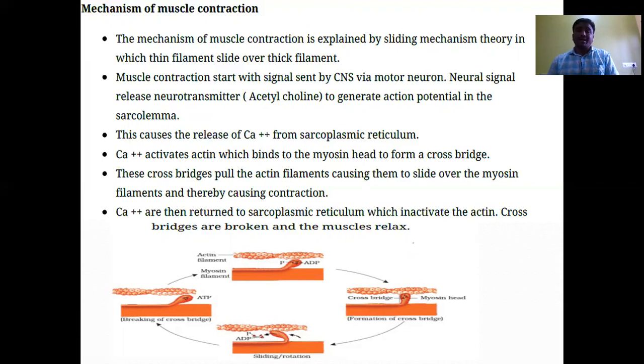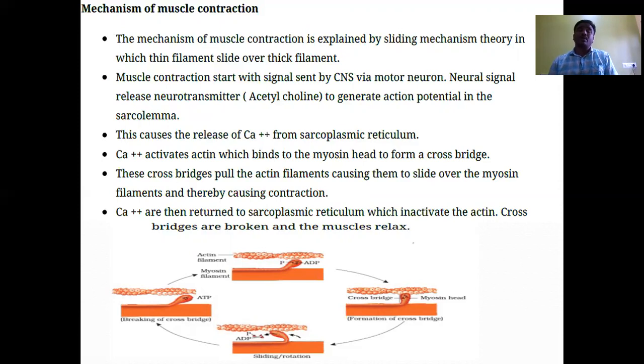Muscle contraction is initiated by signals sent from the central nervous system via the motor neuron. When impulses reach the nerve ending, they stimulate the opening of voltage-gated calcium channels, which results in the influx of calcium ions.